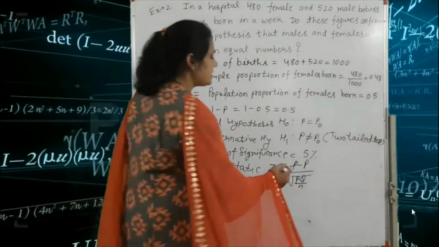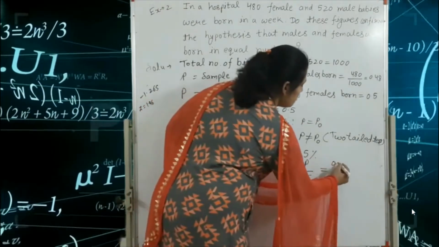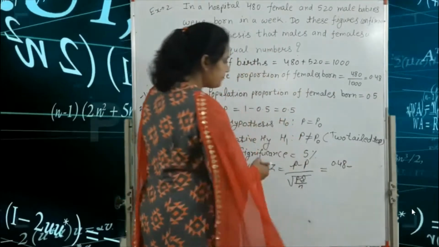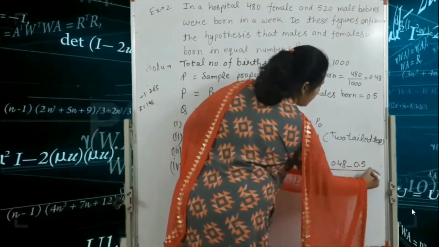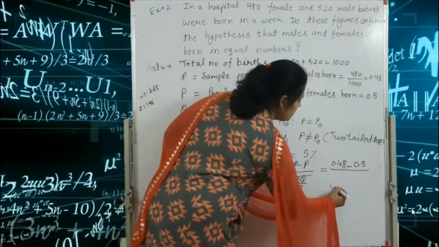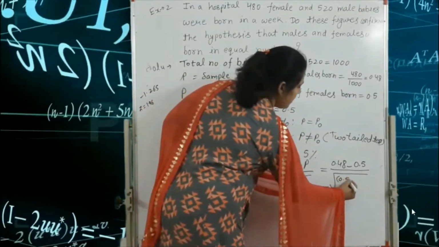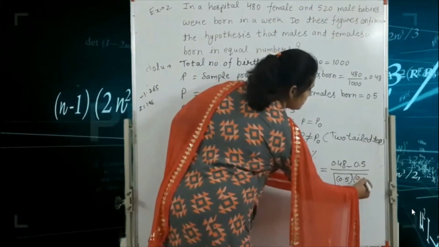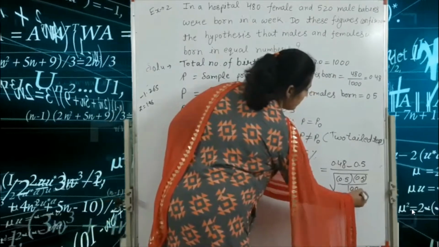Okay, so we write here the values. Small p is equal to 0.48, capital P is equal to 0.5, divided by root capital P, that means 0.5, capital Q 0.5, divided by n, that means 1000.